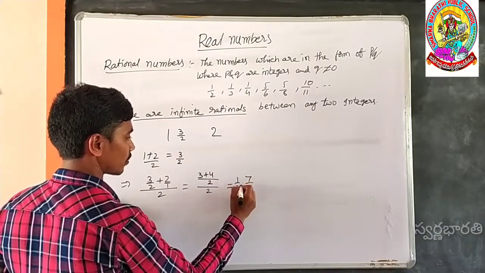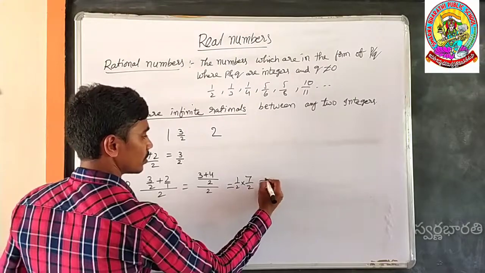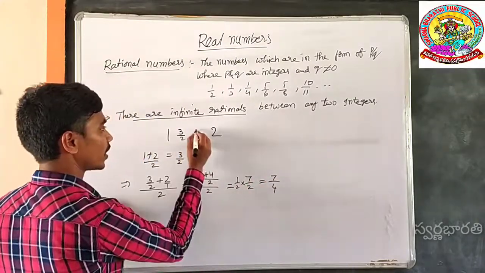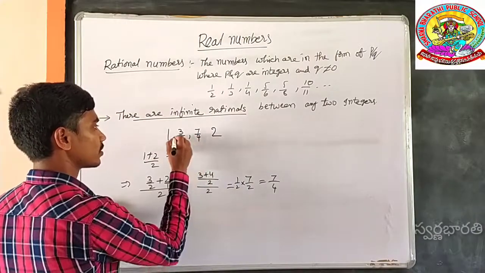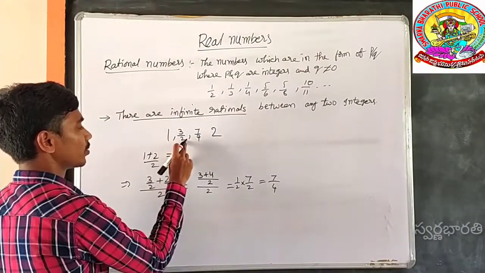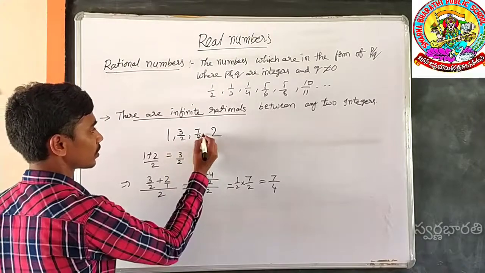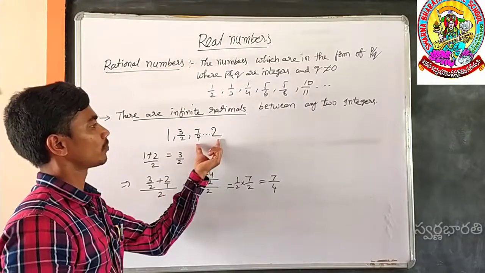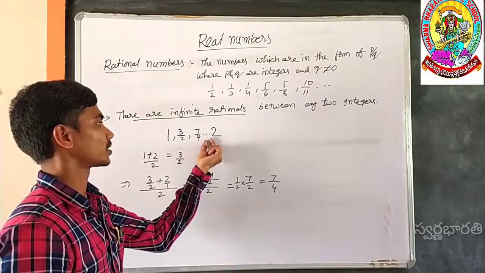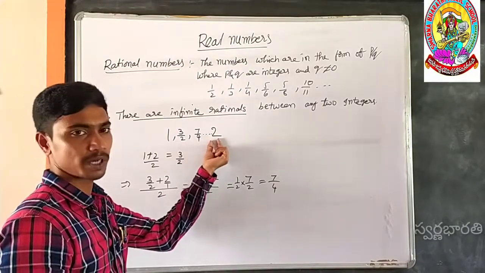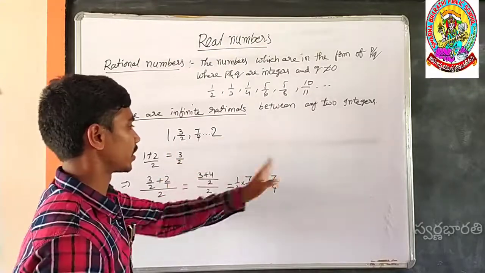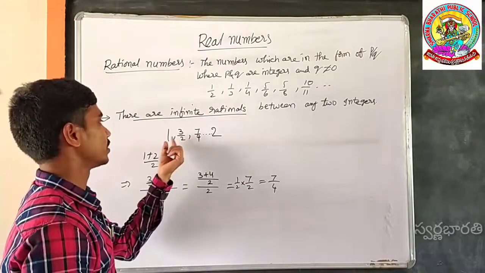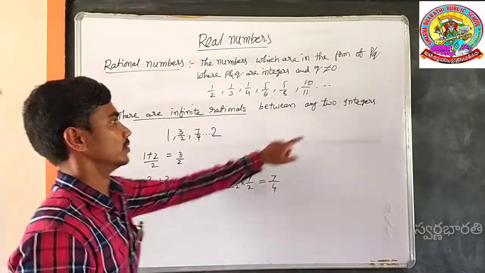Whole by 2 means 1 by 2 into 2. So 1 times 7 is 7, 2 times 2 is 4. So 7 by 4 is in between 3 by 2 and 2. After 1 comes 3 by 2, after 3 by 2 comes 7 by 4. In this way we can find. Next, 7 by 4 plus 2 whole by 2 gives another answer, and this answer plus 2 whole by 2 gives another. So in this main method, you can find infinite numbers between any two integers.